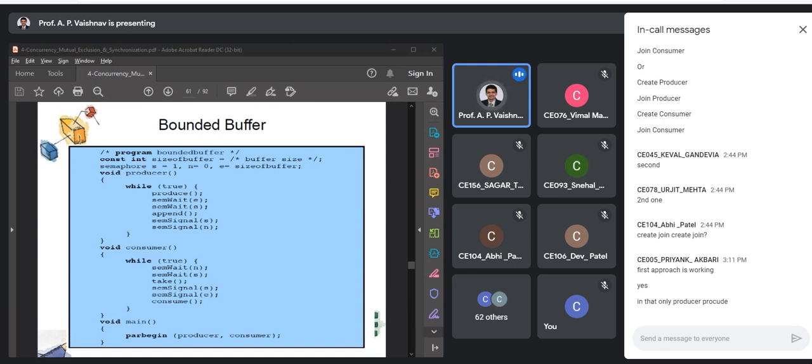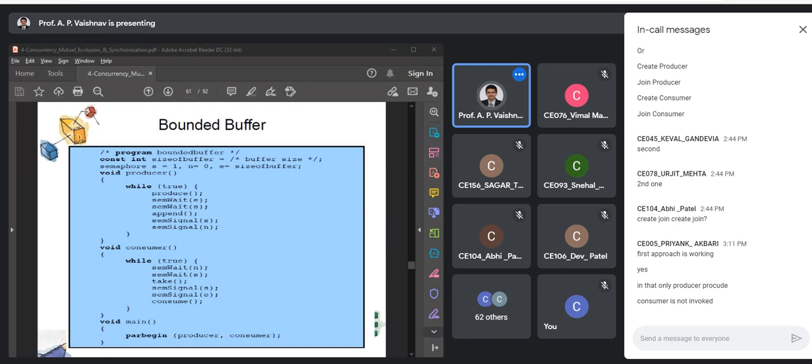Yes, on the producer produces, right? So that might be the case, right? So ideally, you create the threads, put them in the pool, right? And then let the dispatcher decide. So if you go with that logic, ideally, what is the correct order? Create, create, and then join, join, right?